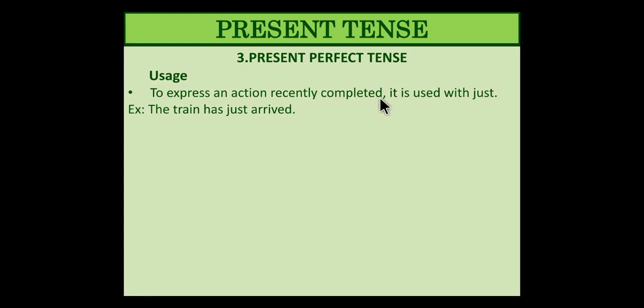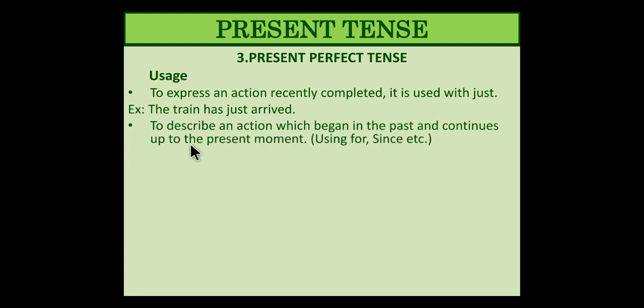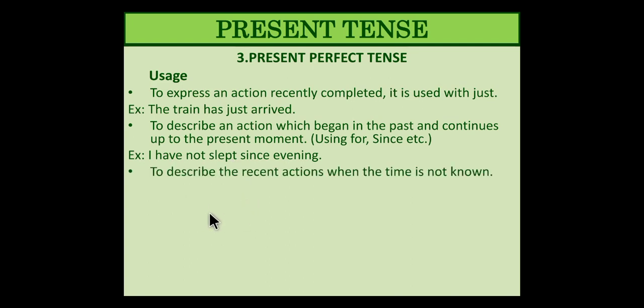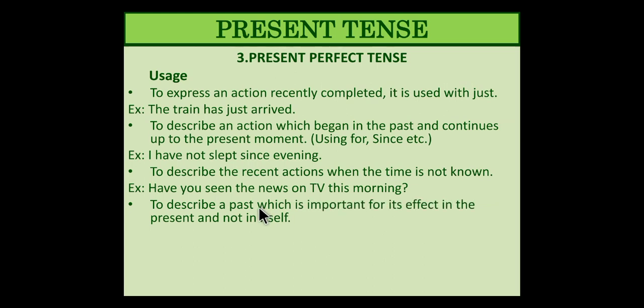To express an action recently completed, it is used with just. The train has just arrived. Then, to describe an action which began in the past and continues up to the present moment, using for or since, etc. I have not slept since evening. Then, to describe recent actions when the time is not known, when you're not sure about the time. Actually, have you seen the news on TV this morning? The exact morning timing I am not going to point out, but what do I say, have you seen the news this morning?